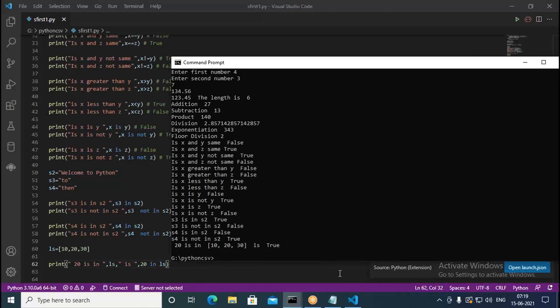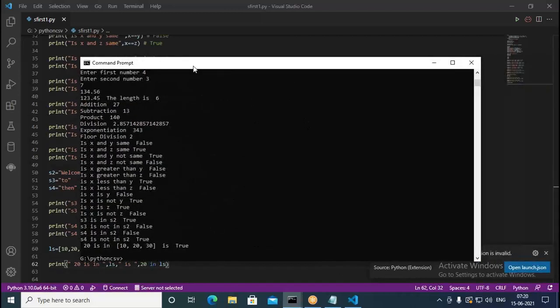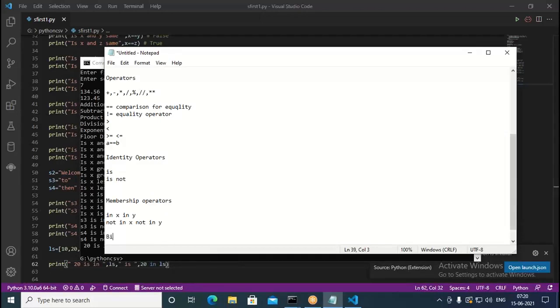So these are basically the membership operators: "in" and "not in" are the two of them. Before that we had identity operators, where it was "is" and "is not". But in this case, as far as membership operators are concerned, it is "in" and "not in". With that you can find out membership, mostly with collections. Now the next thing is we have bitwise operators.